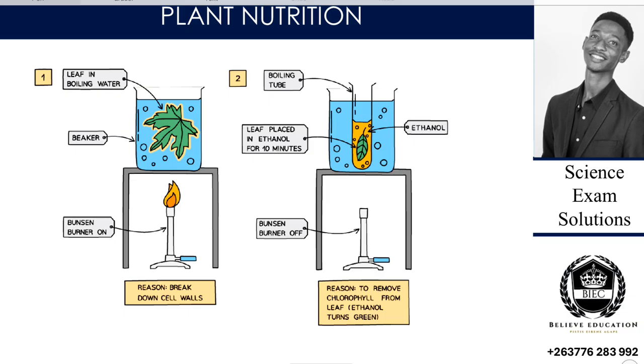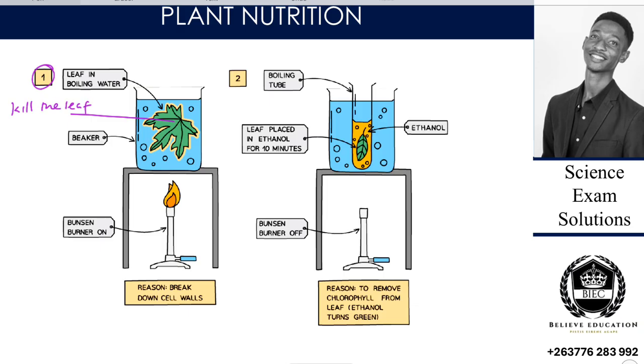We have the pictorial procedure. The first stage is that we are boiling the leaf in water, using our Bunsen burner. We are boiling this leaf in water to kill the leaf.